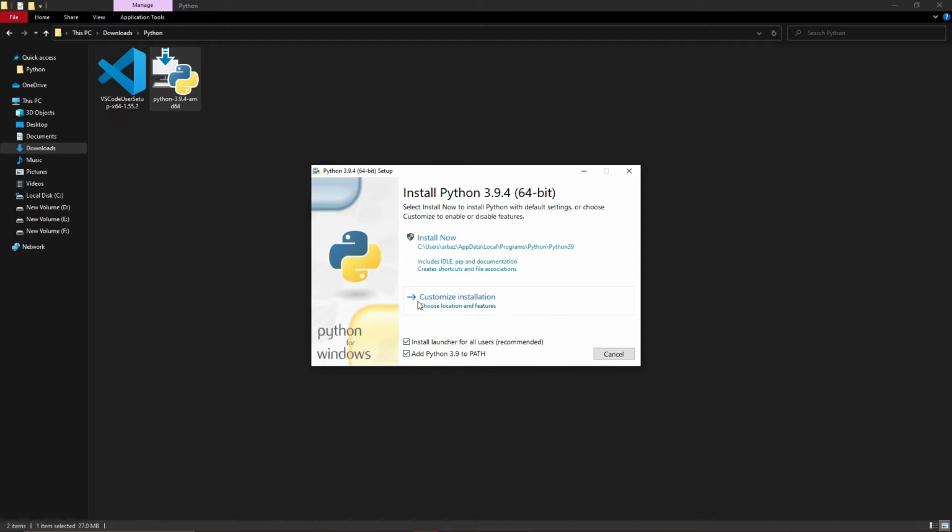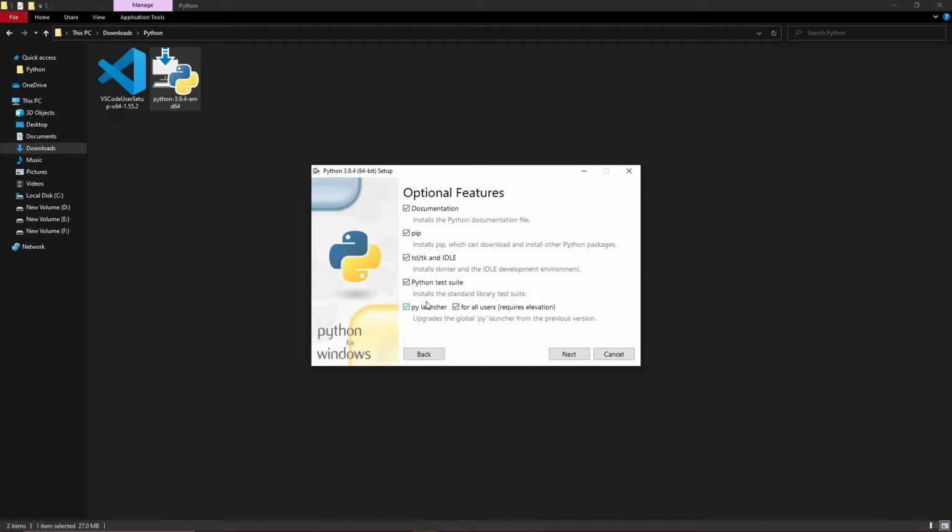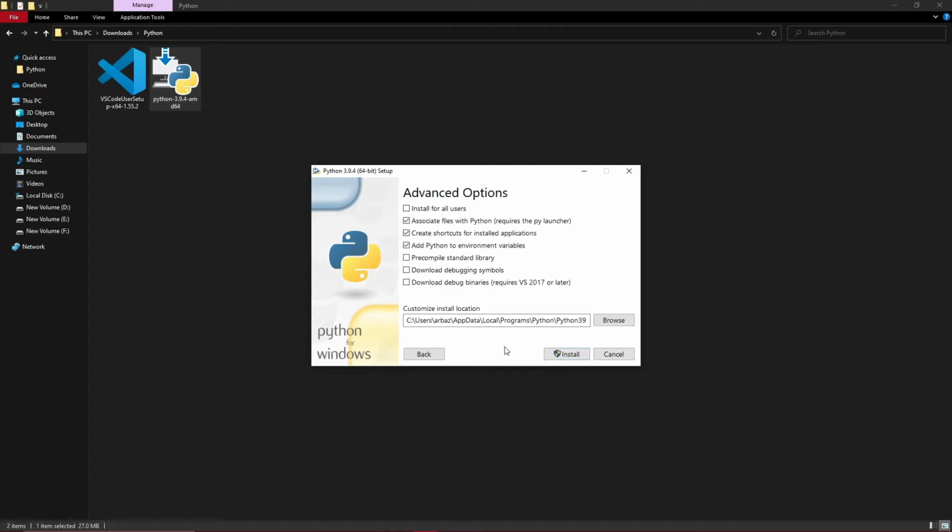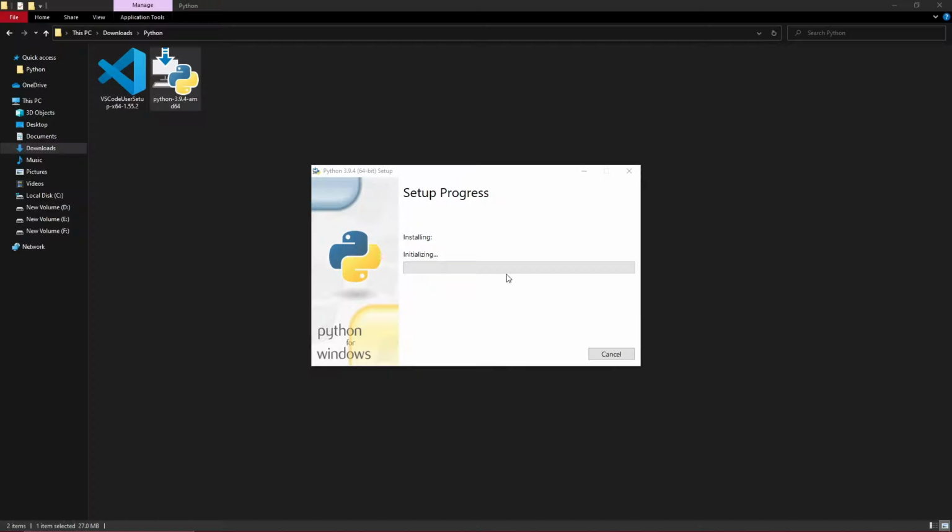Once that is done, we are going to click on customize installation, and it will take you to the next page, which shows optional features, and we will not change anything here. We will click on next, and in the advanced options we are going to select install for all users. If you have multiple users on your system, it will install Python for all users, so you can use Python for them as well. Once that is done, we will click on install, and it will ask for administrator permissions. We will click on yes, and it will start installing it on our system.